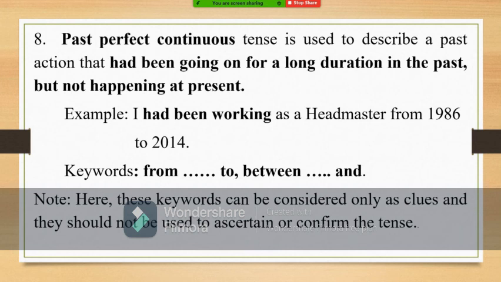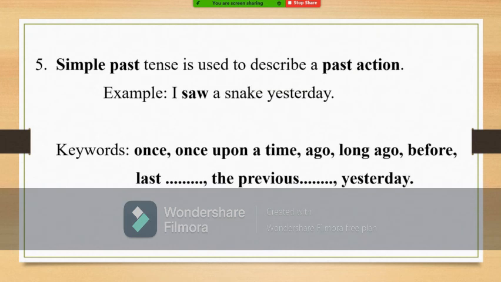Now let us revise all the points. When should we use simple past tense? To describe a single past action. To describe a past action. And there are some keywords. What are they? Once, once upon a time, ago, long ago, before, last with some unit of time, the previous with some unit of time, and yesterday. These are all the keywords for simple past tense.